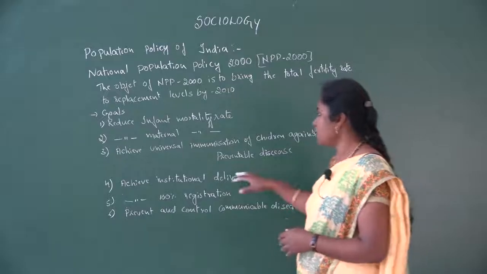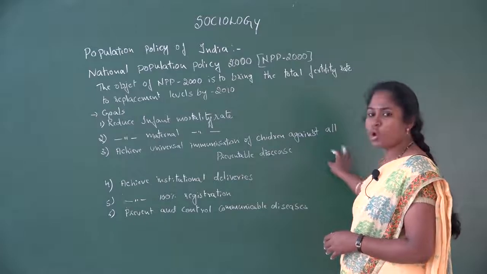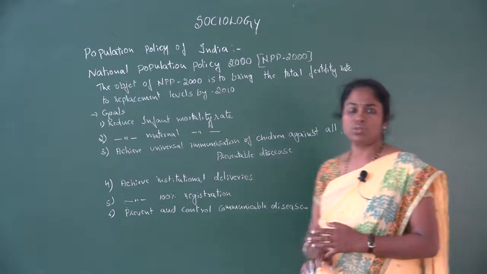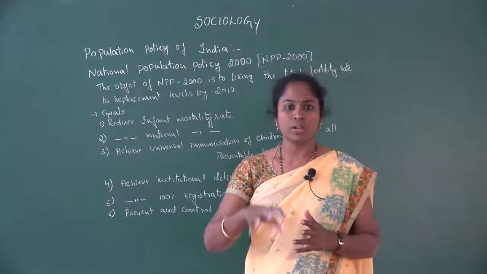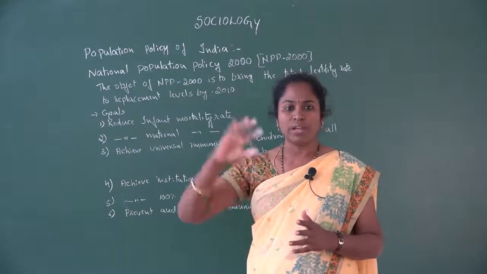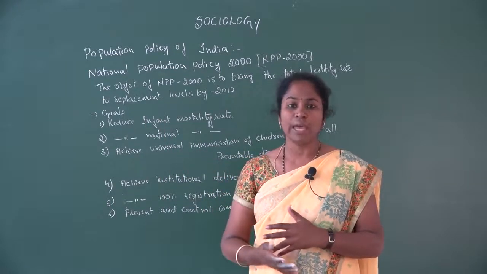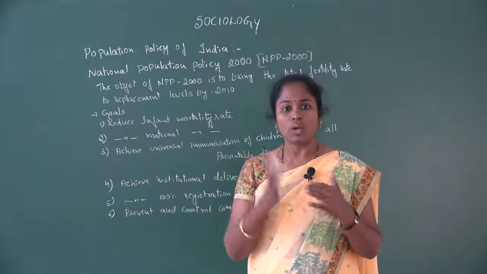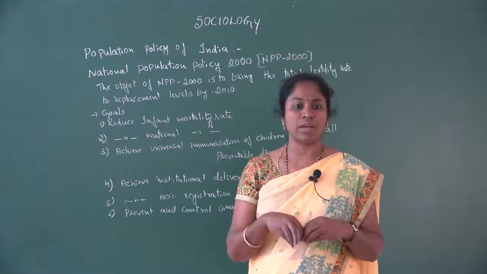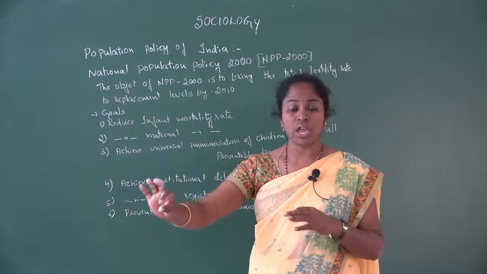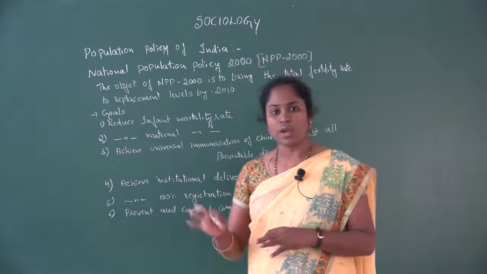Then the third one, achieve universal immunization of children against all preventable diseases. So trying to give all the vaccines, whatever vaccines we have, to the children, what they actually need to prevent diseases in the future. The child may face different types of health issues in the future. So what vaccines are very important for the children, trying to produce those vaccines, and each and every child of the country has to get the vaccines. So that is one important goal.